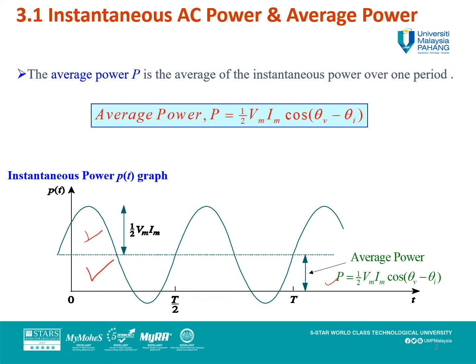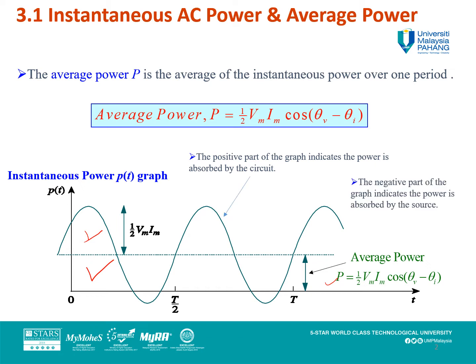The positive part of the graph indicates the power is absorbed by the circuit. The negative part of the instantaneous graph indicates that the power is absorbed by the source. That is, power is transferred from the circuit to the source. This is possible because of the storage elements, capacitance and inductance, because of charging and discharging, if you can remember.